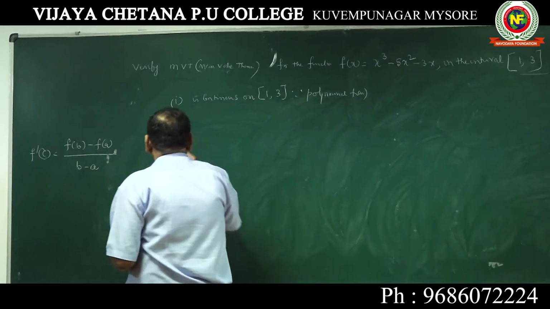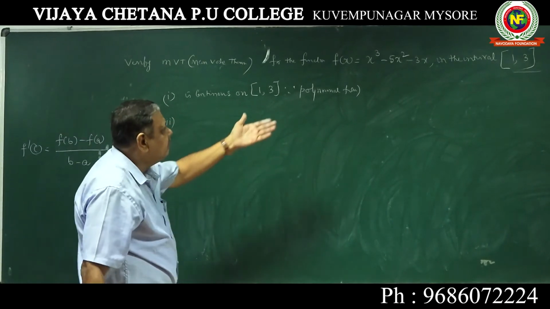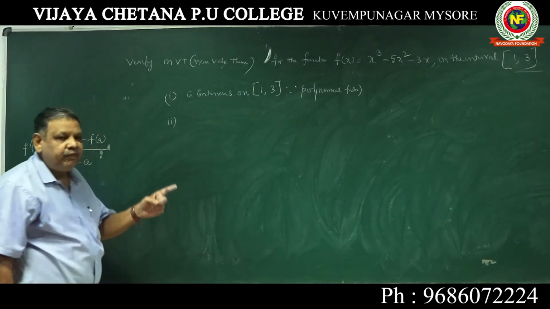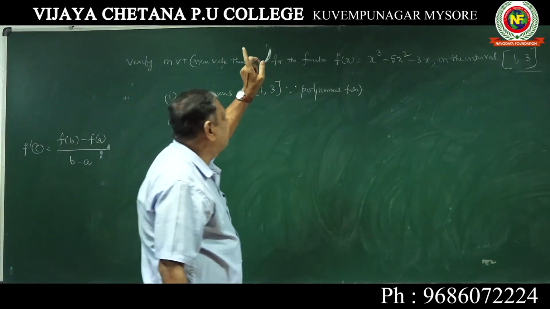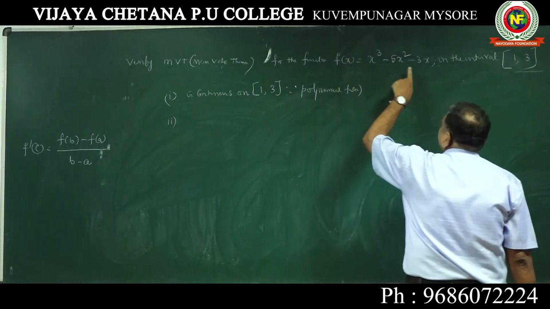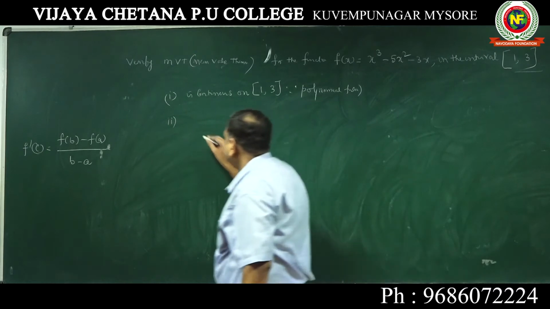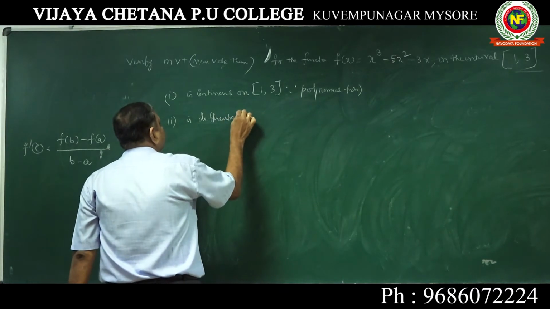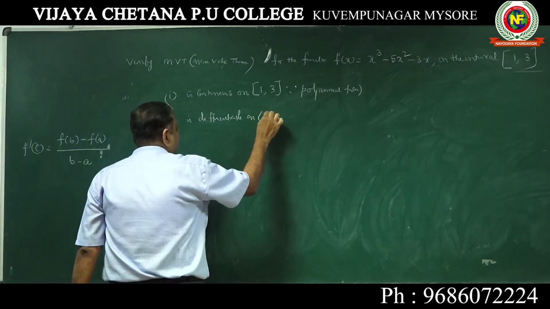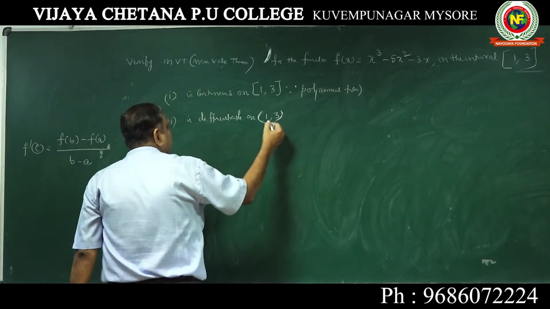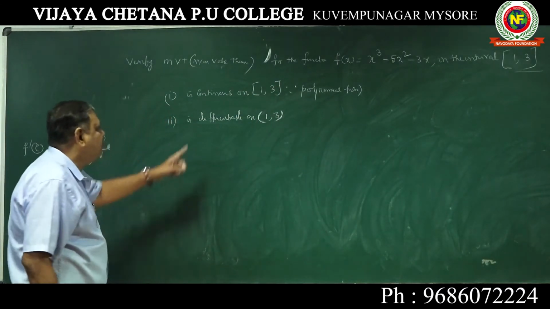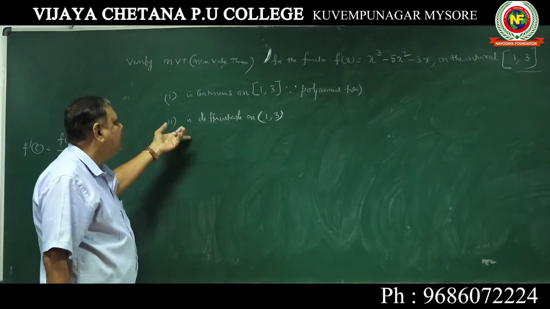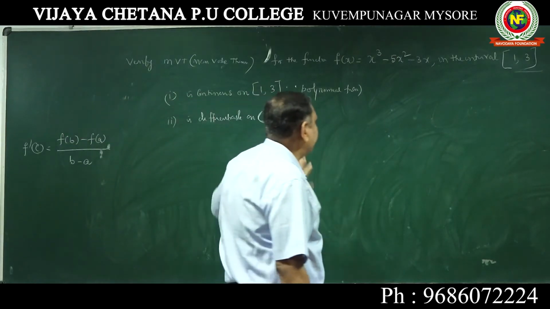It is continuous. Second one, you can differentiate: 3x square minus 10x. So you can write the given function f of x is differentiable on that particular interval. Closed interval you write for continuous, and open interval for differentiable. If you don't write this you don't get marks. It is continuous on 1, 3 closed interval, differentiable on 1, 3 open.